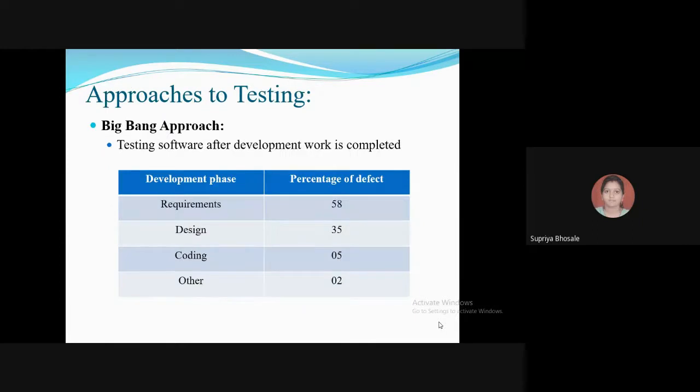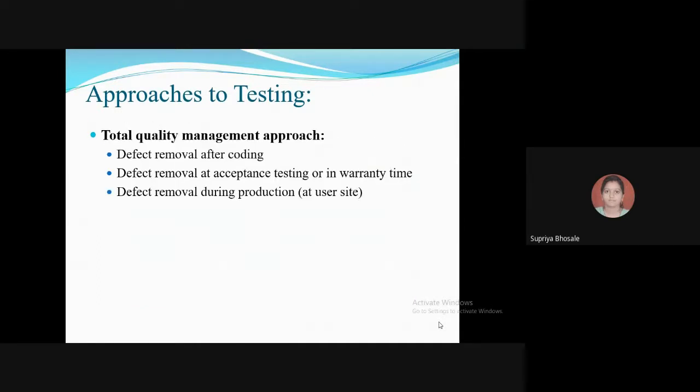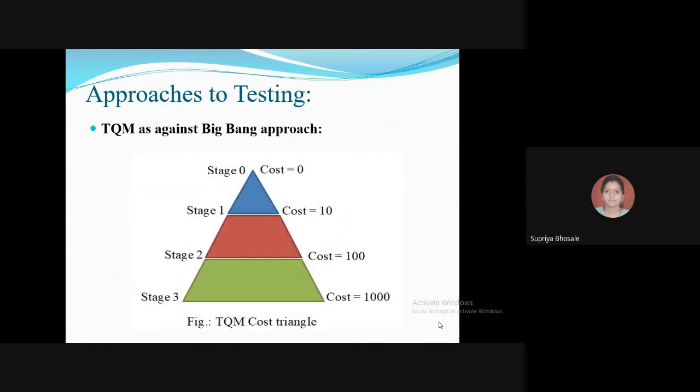Then different approaches to testing, like the big bang approach and the TQM, total quality management, approach. Then TQM as against the big bang approach, where we saw how the cost at each level increases.